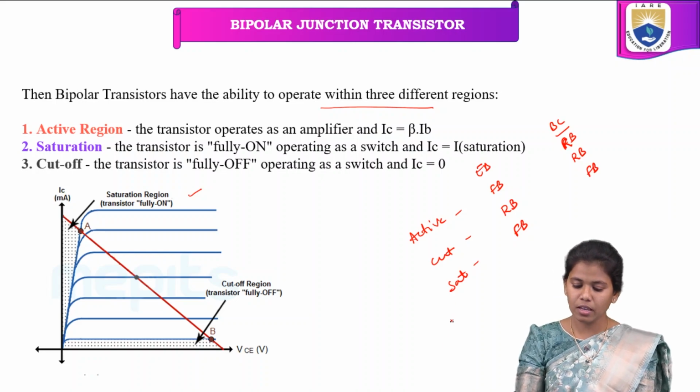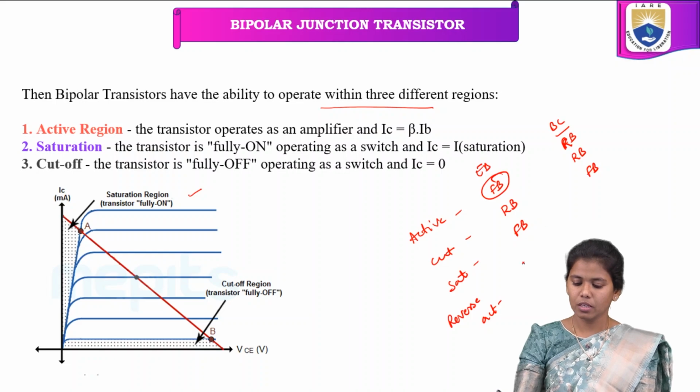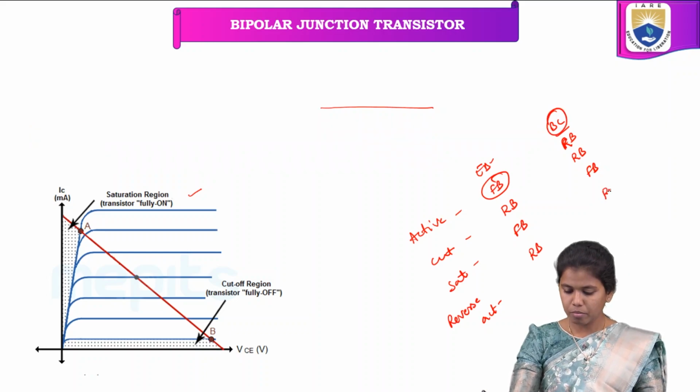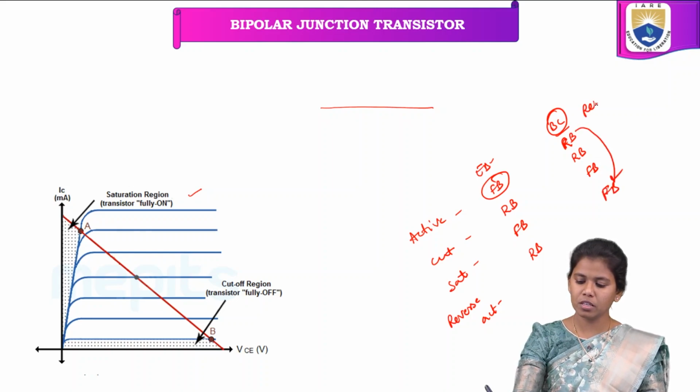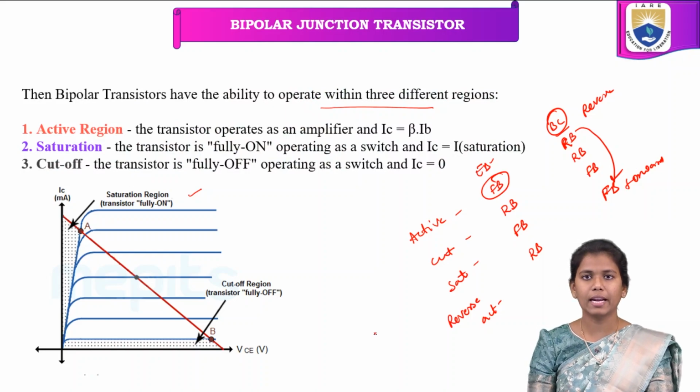The region is reverse active. In the reverse active region, we are saying that totally it's acting reverse. So the emitter base junction is in reverse bias, and the base collector junction is in the forward bias. So it is totally opposite, whereas here it is acting in the forward.